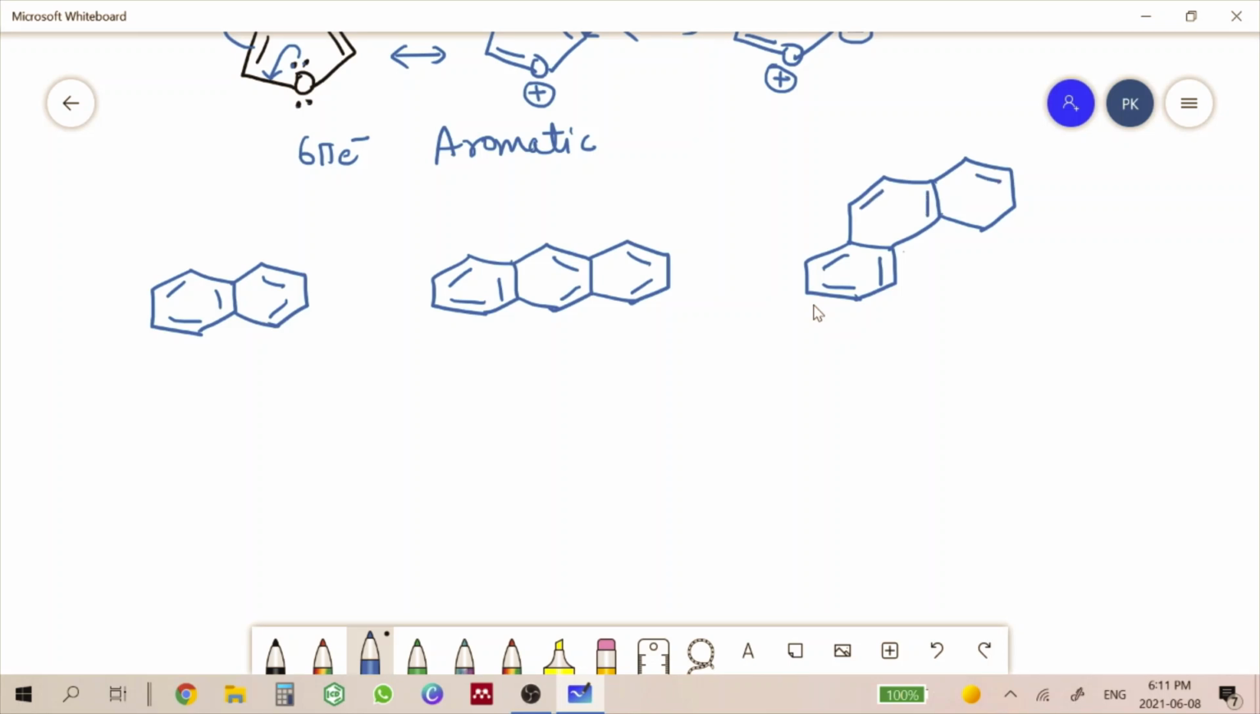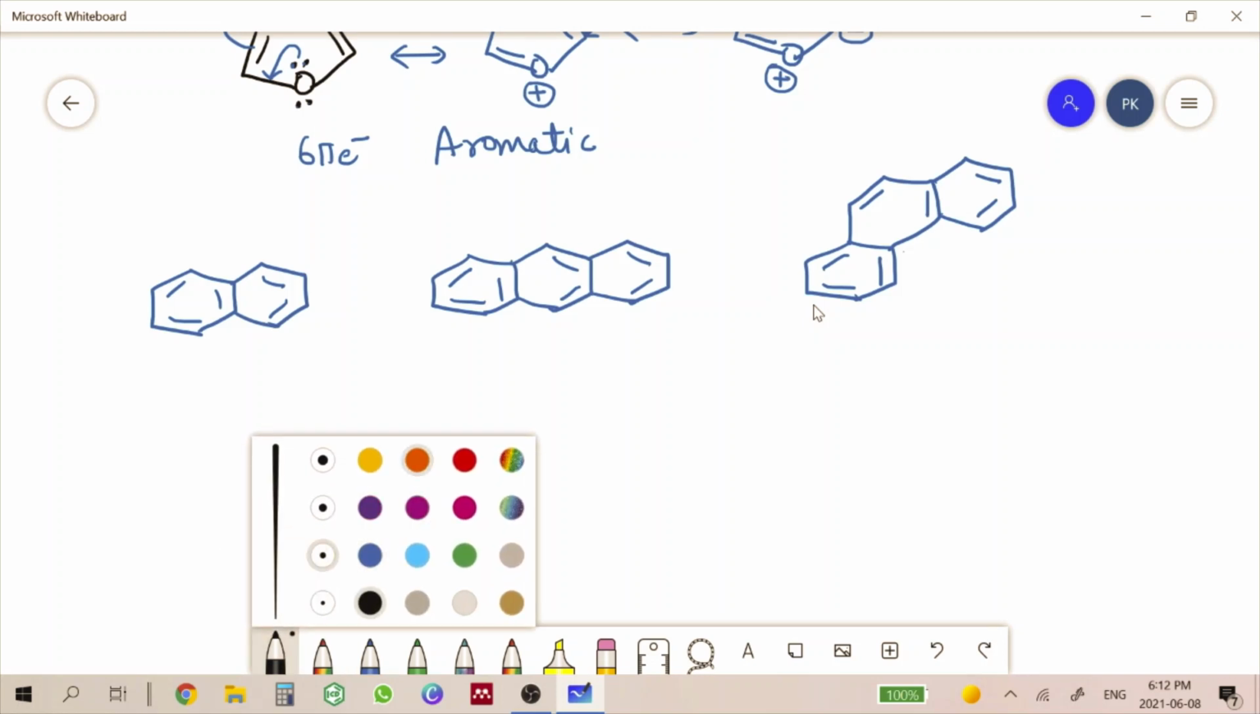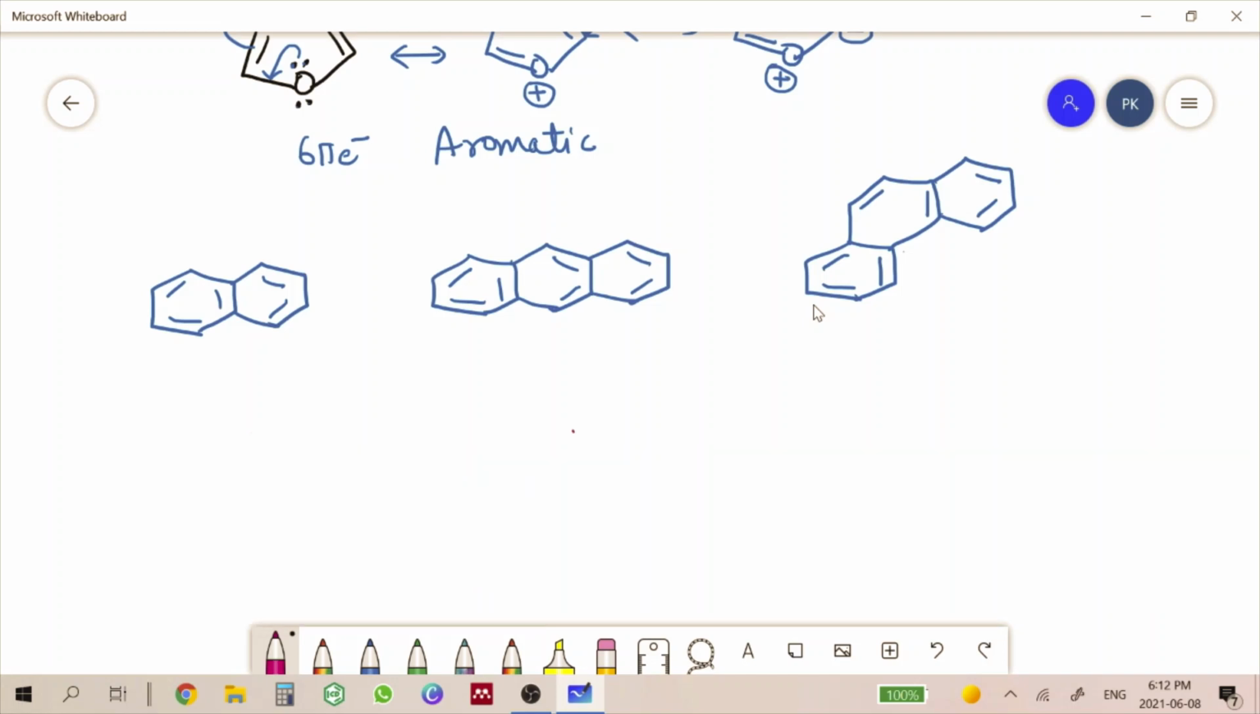Okay. Now, in this case, this naphthalene has all of these compounds are cyclic in nature. They are planar compounds. Now we have to just see whether all the pi electrons are distributed over all the carbon atoms, and another thing is that we have to see whether these compounds are following the 4n plus 2 pi rule.